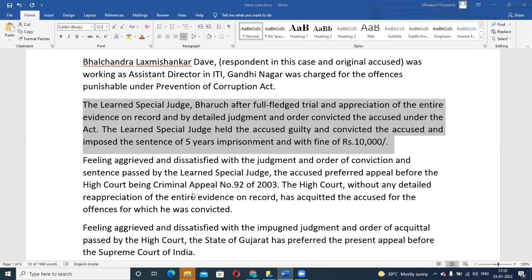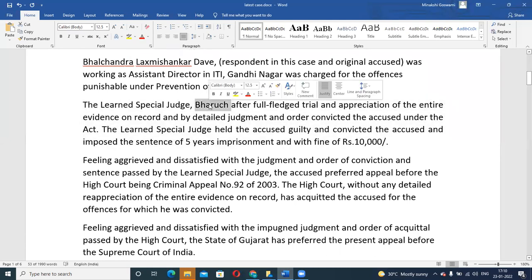Now, as a judge of this certain court where the case is filed, like we say learned judge, here is the learned special judge. When this judgment came and this person was convicted, found guilty of provisions under the Prevention of Corruption Act, he was not satisfied with this decision.